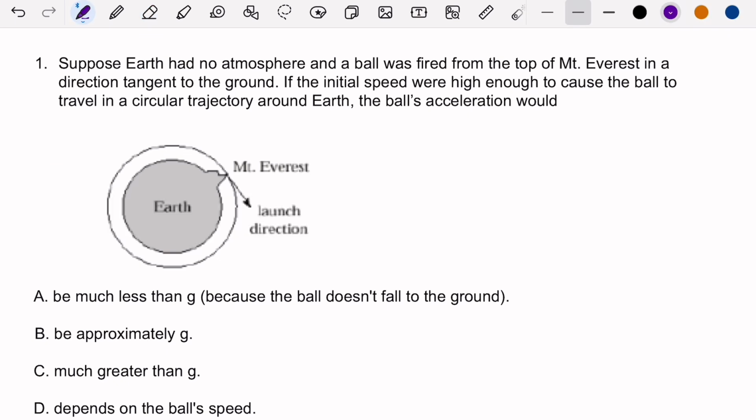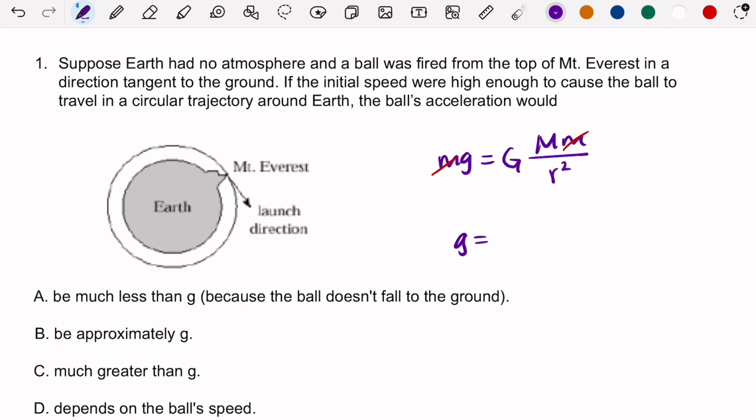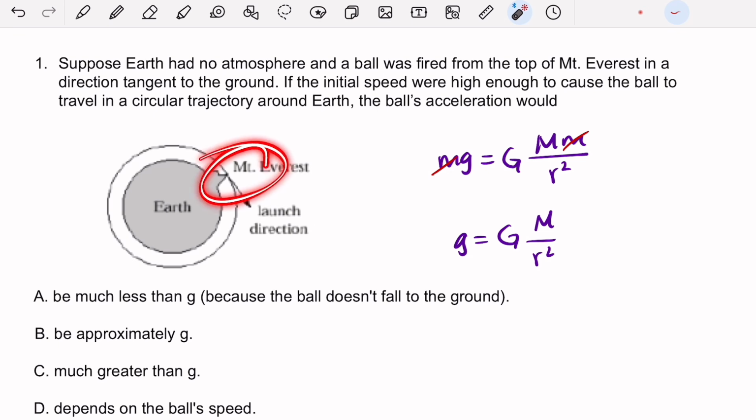All right, so to find G, we have to think of the weight of the ball. That's just its mass times the acceleration of gravity. And that's going to be equal to Newton's law of universal gravitation, where capital M is the mass of the Earth, and this M is, of course, the mass of the tennis ball. You can see that this will cancel, and we have G in this form, where this is the universal constant. All right, so what's going to change if we throw from Mount Everest?